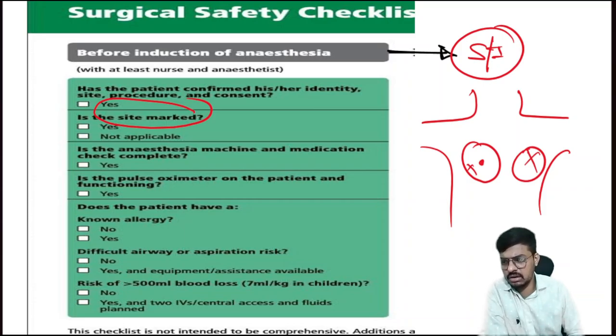And this confusion will always be there in the OT. For example, a patient comes with a cataract. All people know cataract is associated with age, so bilateral cataract, both eyes, is a very common type. If we are planning the cataract surgery for the right eye and the patient comes to the operating room, the surgeon gets confused about which eye to operate. We can't perform both eyes at one time, because after surgery we have to apply a bandage.